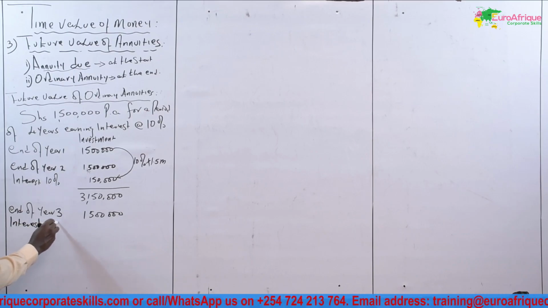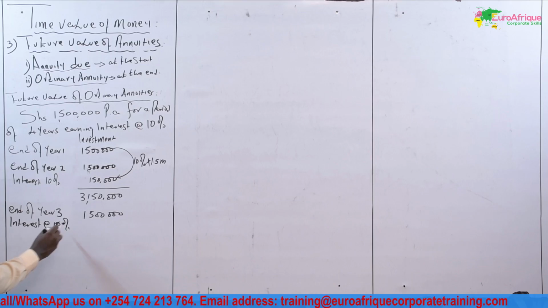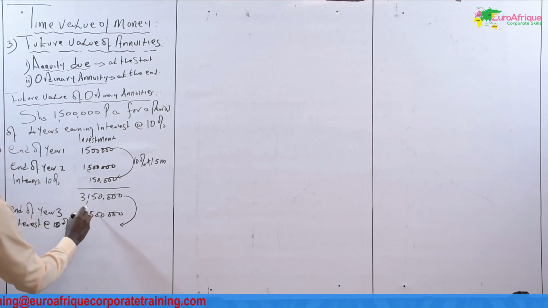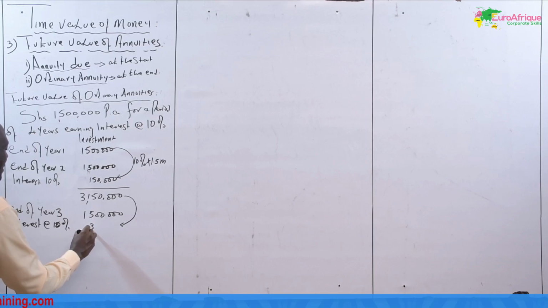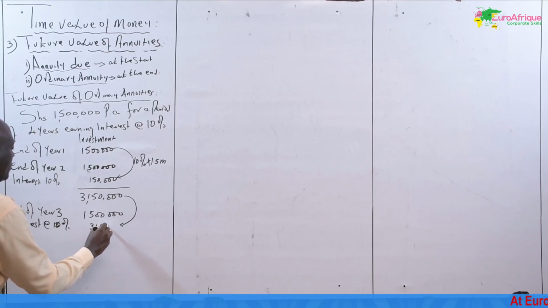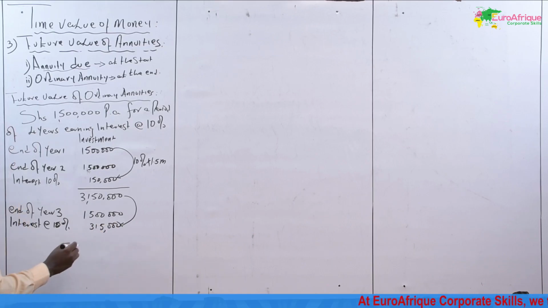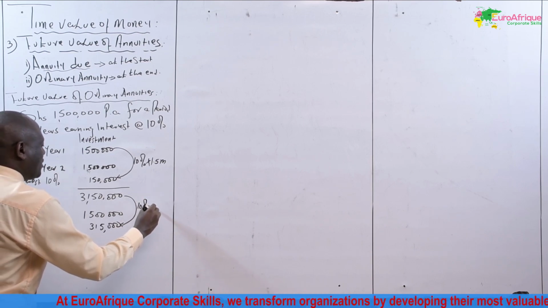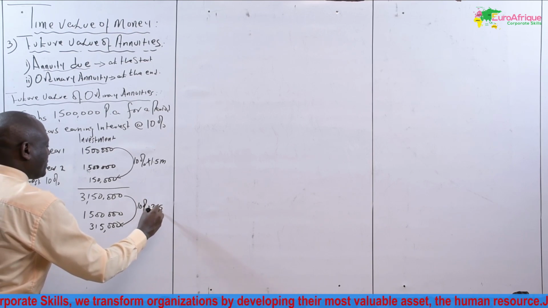Interest at 10%. How much is the interest? It is this one. This is that 150, that 150. That is 315. 10% multiplied by that 150. Like that.